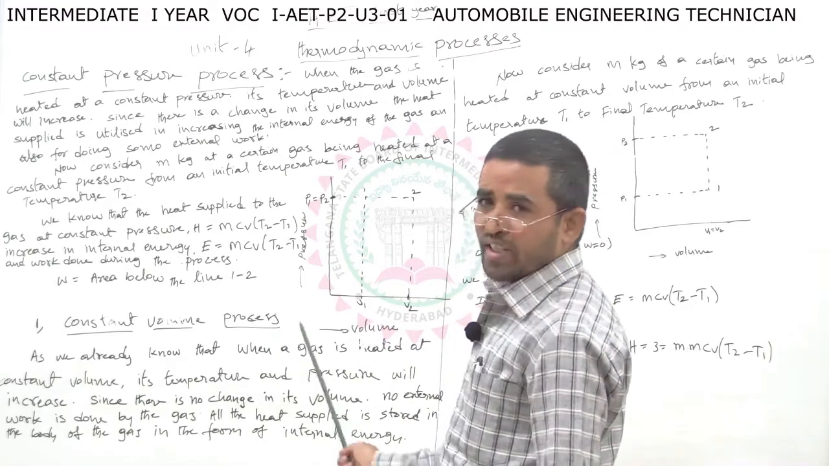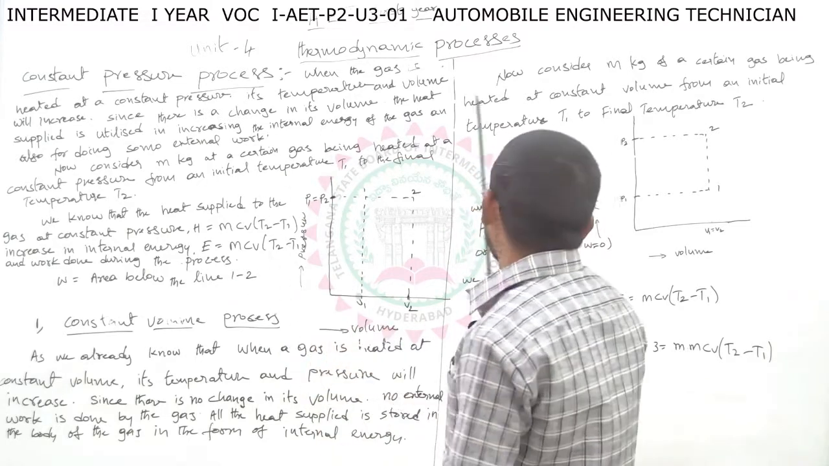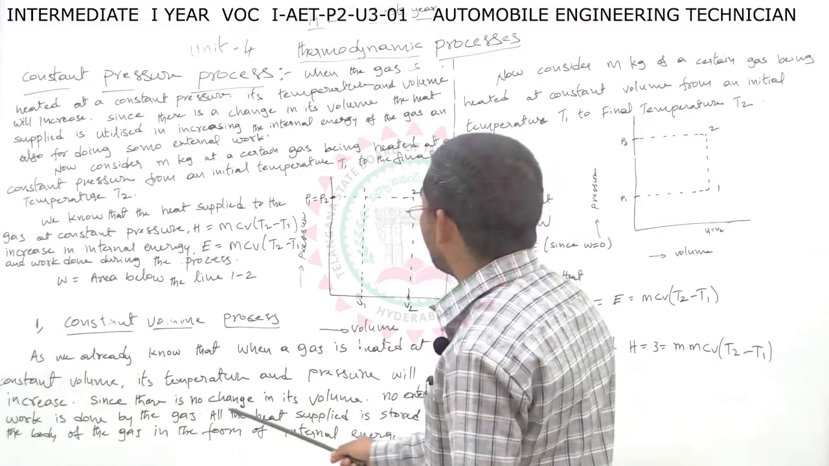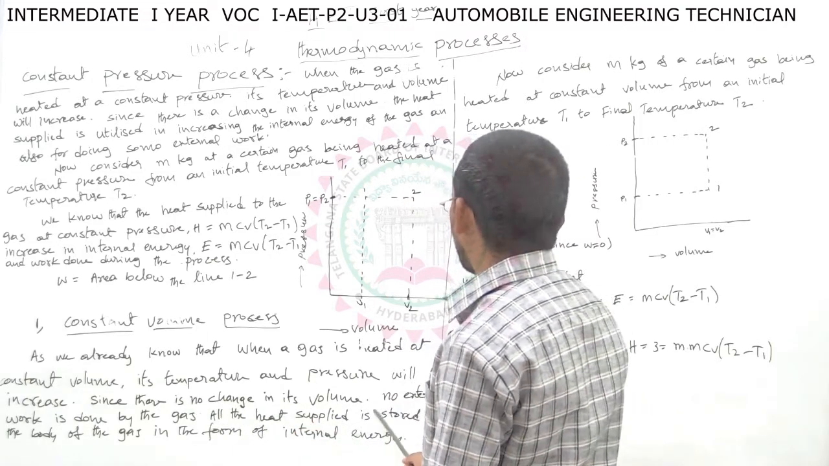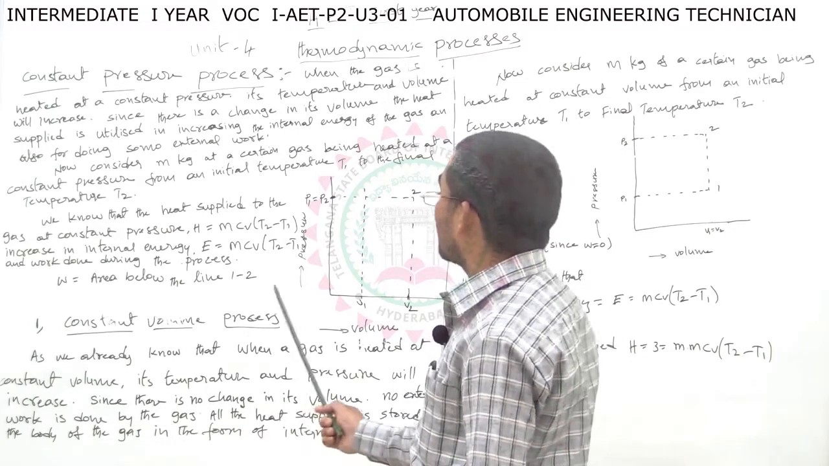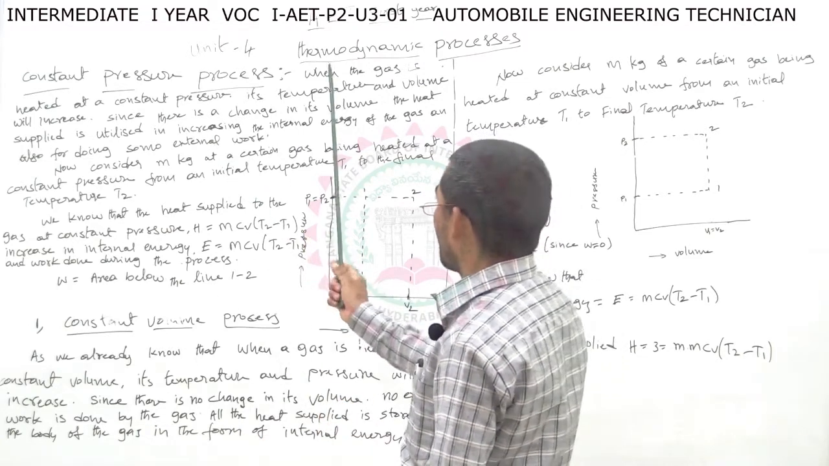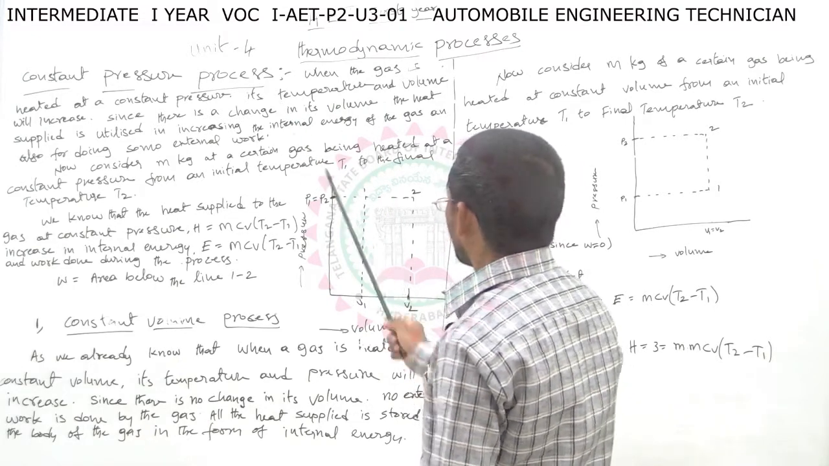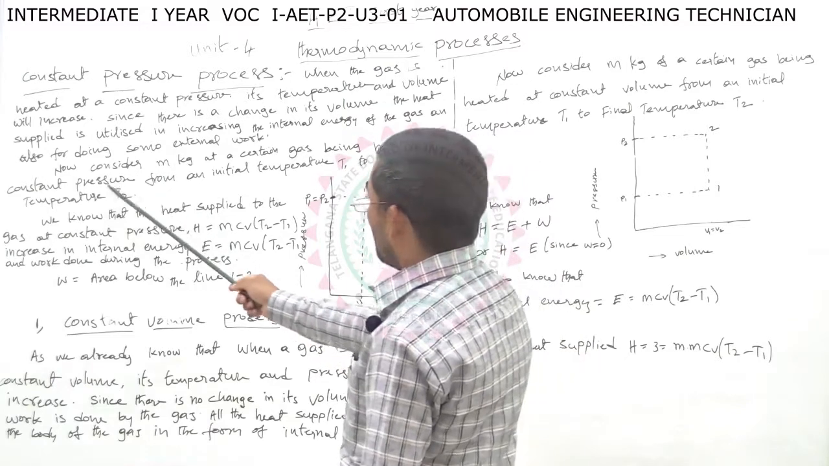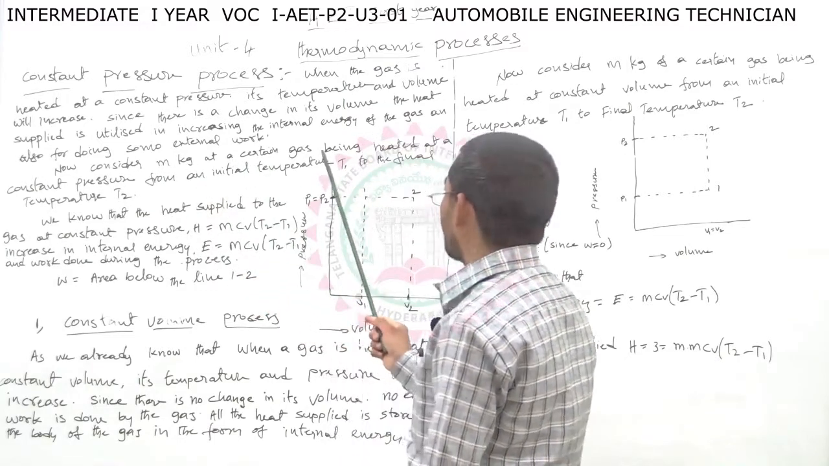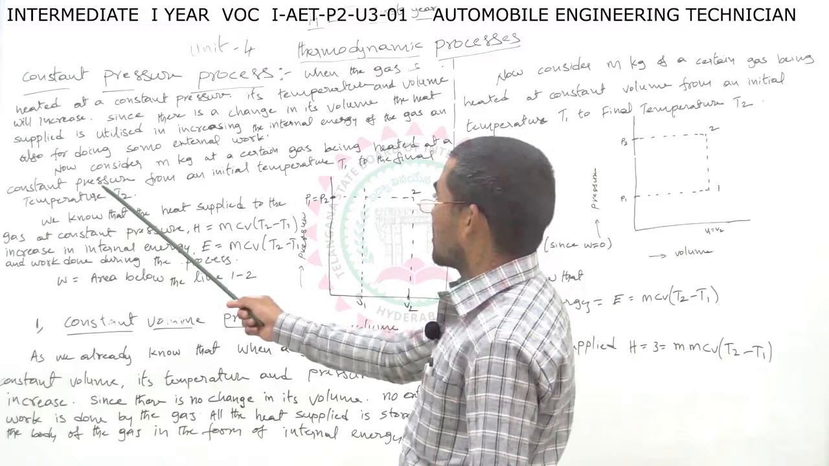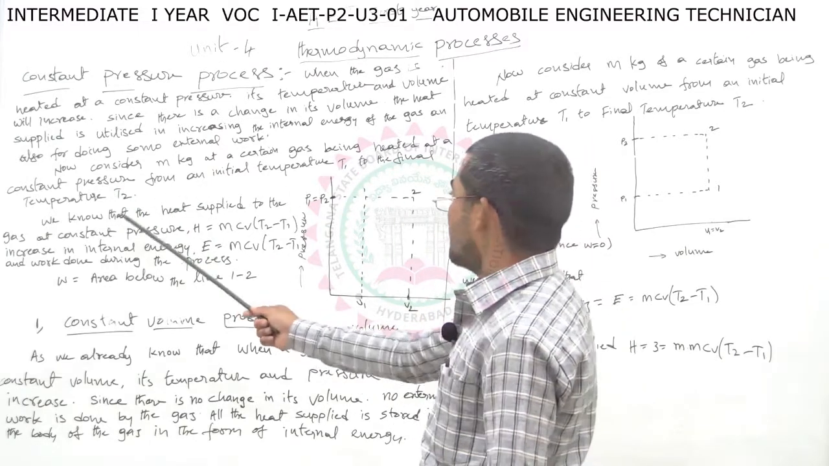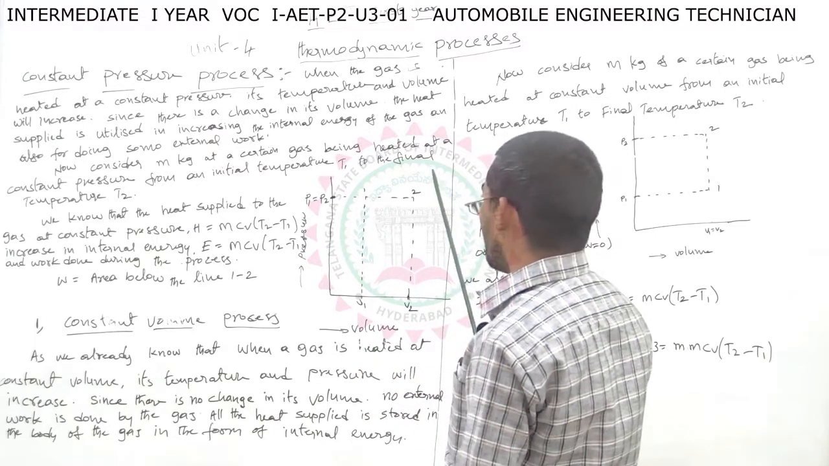In the constant volume process, no work is done, since there is no change in volume and no external work is done. But in the constant pressure process, work is done, temperature and volume increase, and pressure is constant. Now consider m kg of a certain gas being heated at constant pressure from an initial temperature T1 to a final temperature T2.